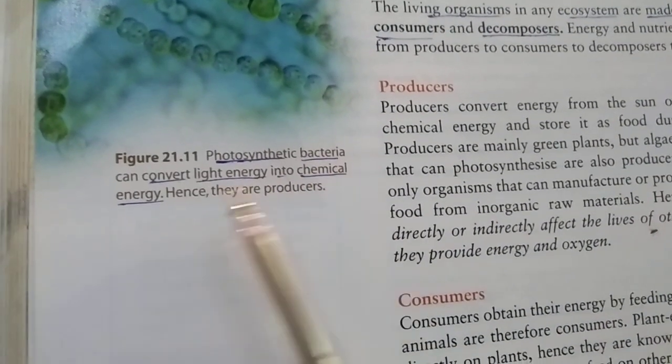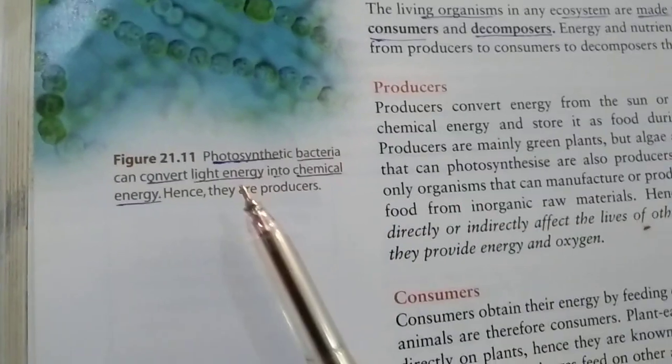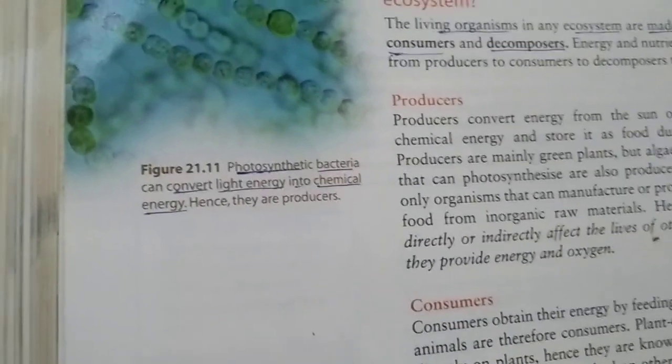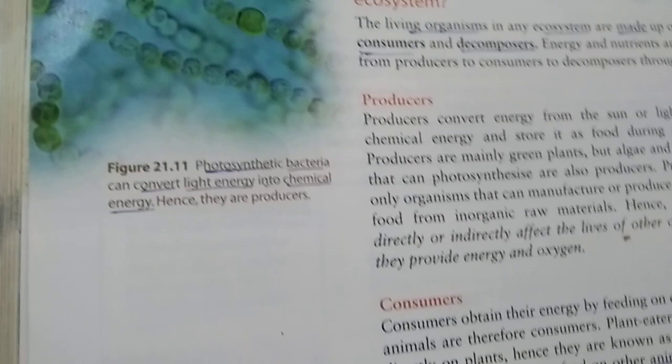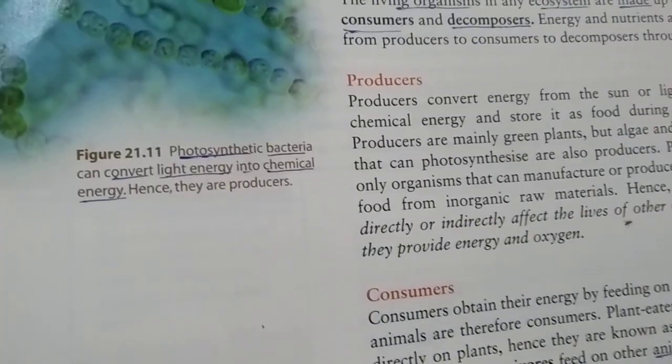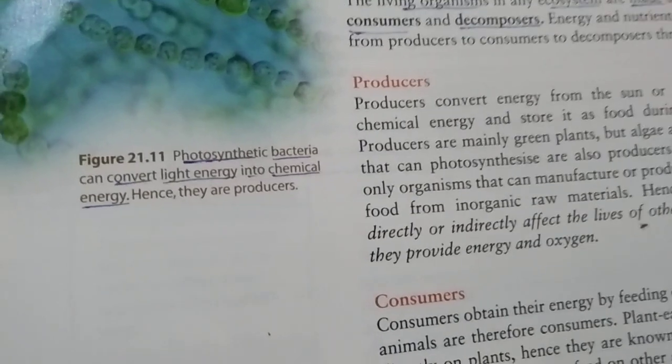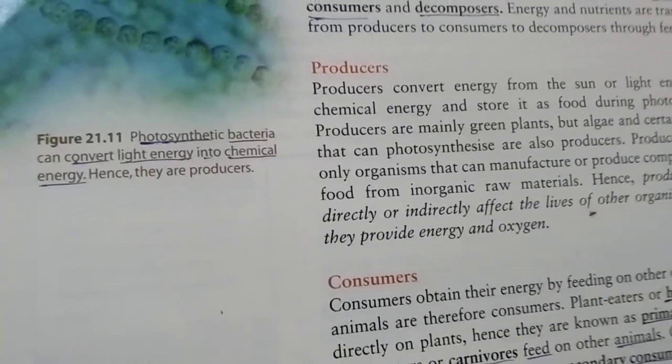Photosynthetic bacteria can convert light energy into chemical energy, hence they are producers.